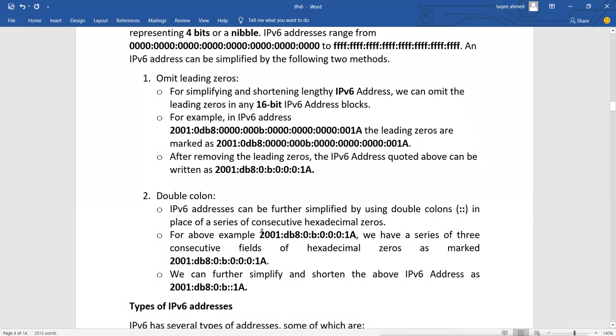For example, in this IP address we have a series of 3 consecutive fields of hexadecimal 0 here. We don't have to write all 3 zeros; we can simply write these 2 colons here. But remember one more thing: we can't do this 2 times in a single IP address. We cannot use the double colon 2 times. We can use it only 1 time.